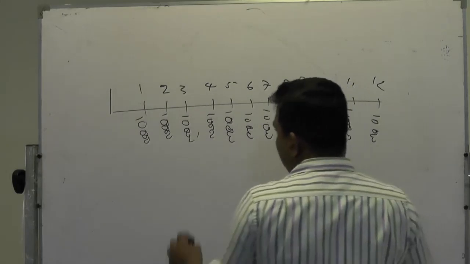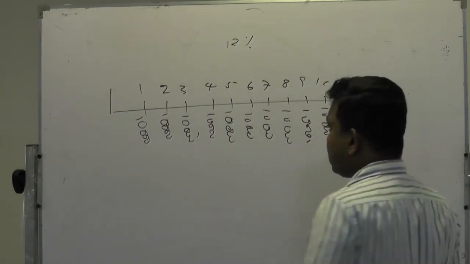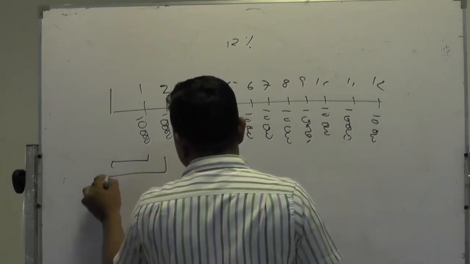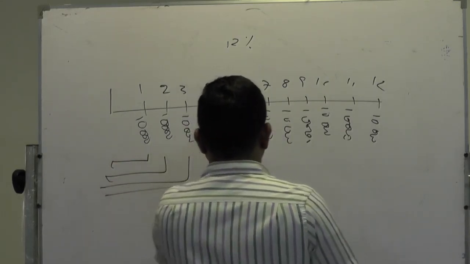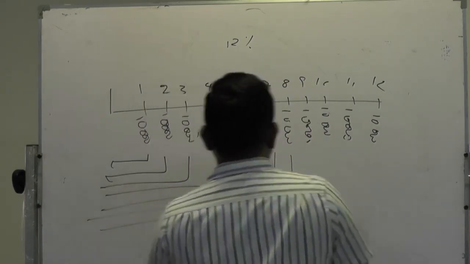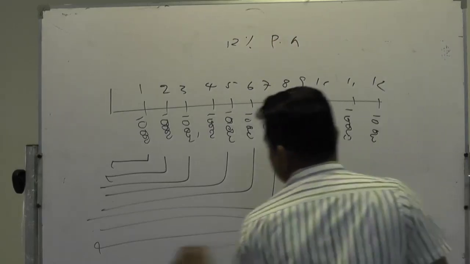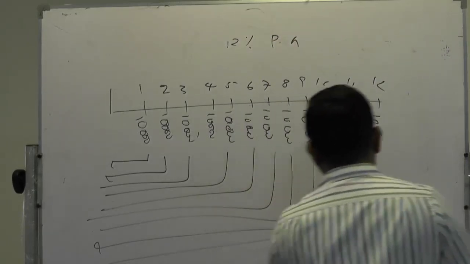Now, your cost of fund is 12%. That means you need to get the present value of all these values. Your per annum 12%. Now, these are monthly installments.